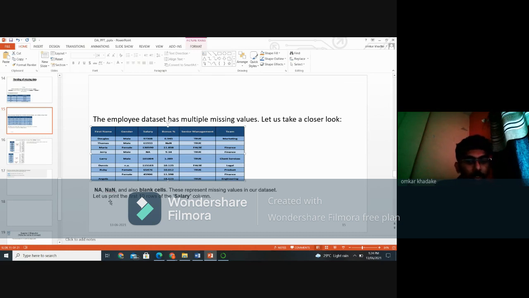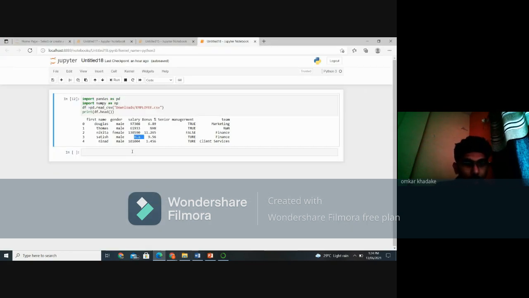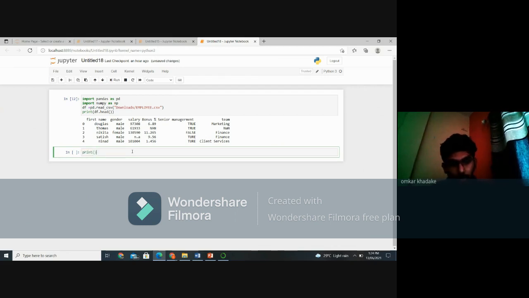So let's print the first 10 rows of the salary column for a brief understanding. So we have to print df.salary, and after this head. And we will run this program.